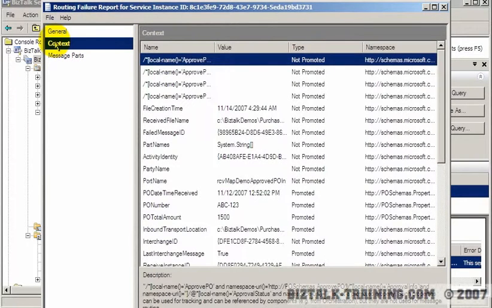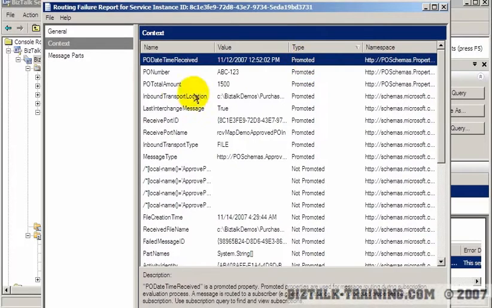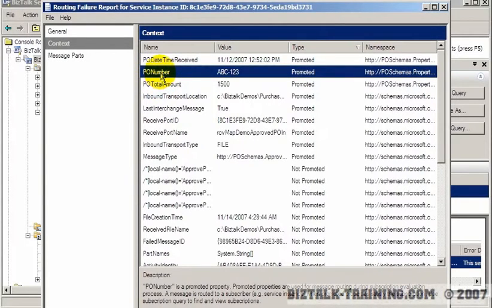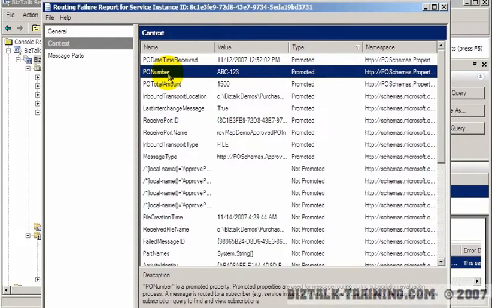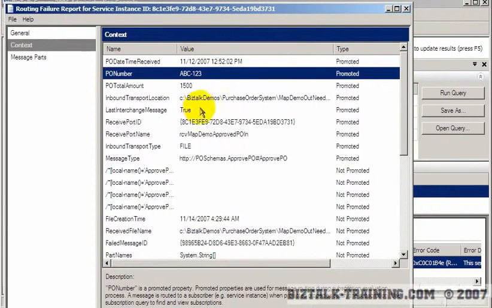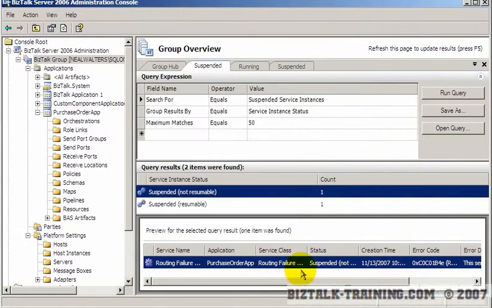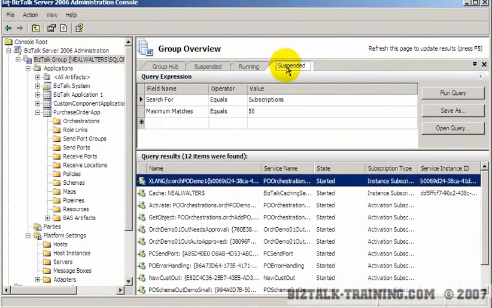So here's a thing called context. And if I search here for type, promoted or not promoted, see here you do see the PO number and you do see the date. So I'm going to slide this column over here. What we should be able to do is basically match this up with our subscriptions over here. Let's see if we cancel that. Yeah, we still have this open. Good. And then I want to come here to suspended. Well, this is really my subscription listing. And I want to look at this.